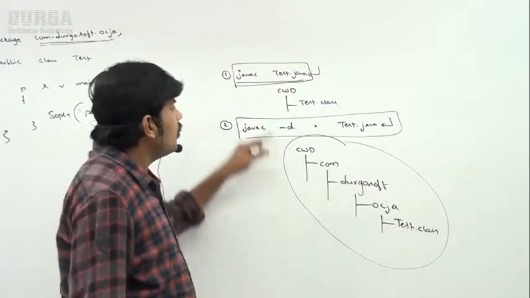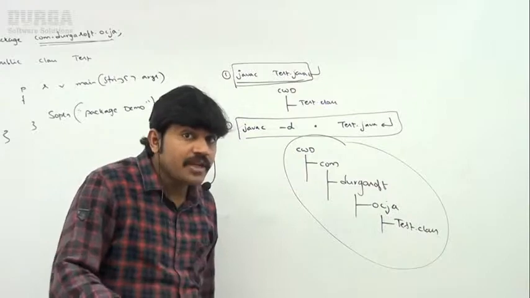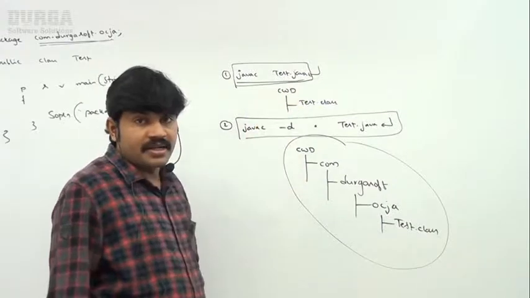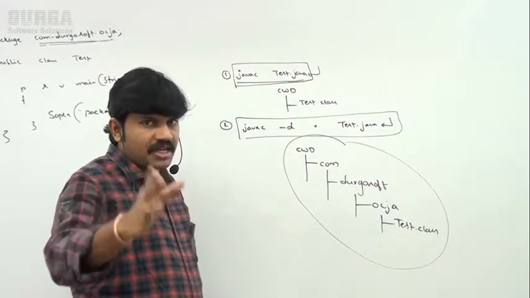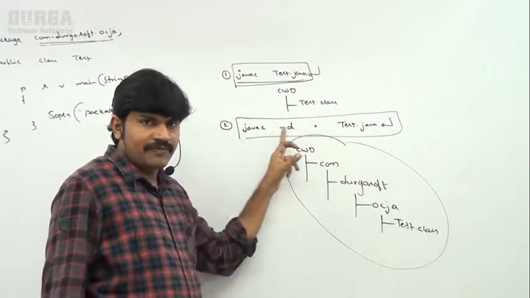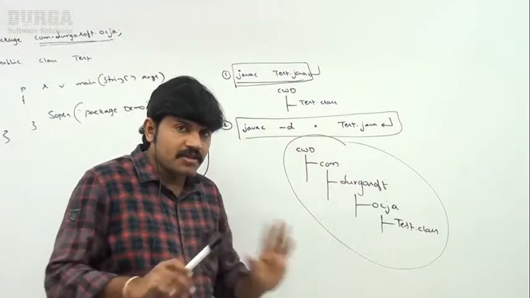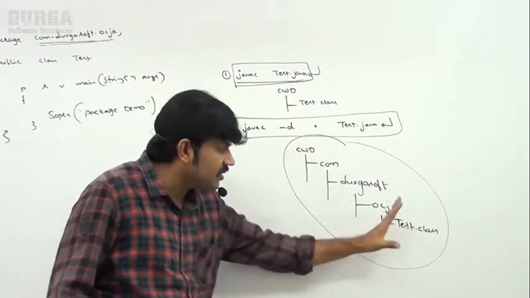Remember that. So if I'm not using the -d dot option, where will it be placed? In the current working directory. Whenever we are using a package statement, don't compile like this. Compulsorily we are required to compile with javac -d . Test.java like this. Happily the code is going to compile. This is the way.